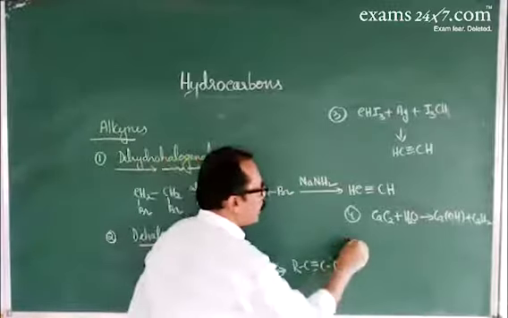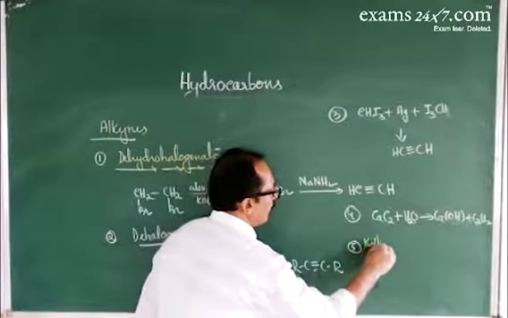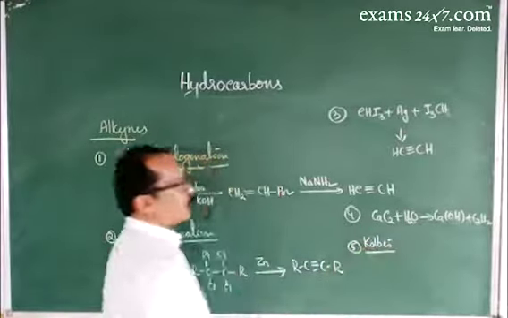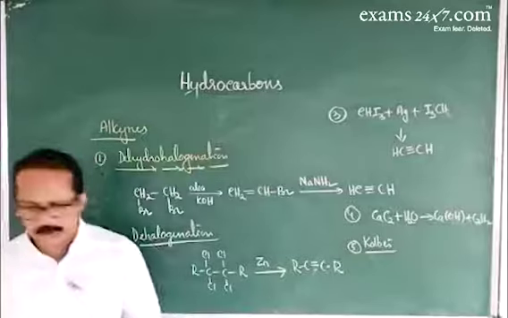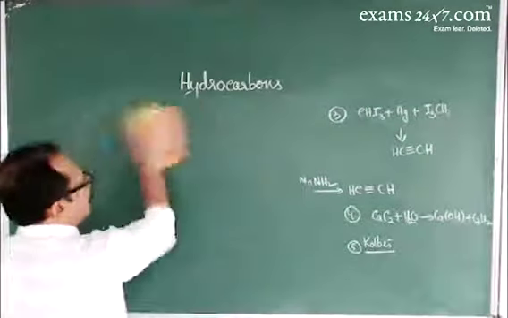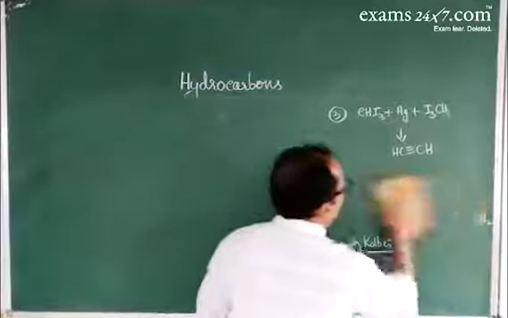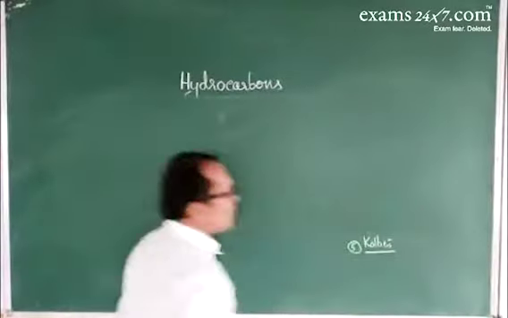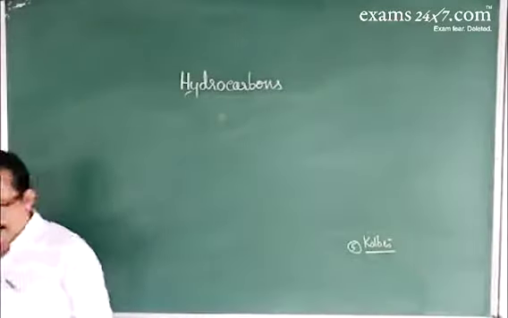The next method is the Kolbe electrolysis process. In the Kolbe electrolysis process, an unsaturated dicarboxylic acid is taken.